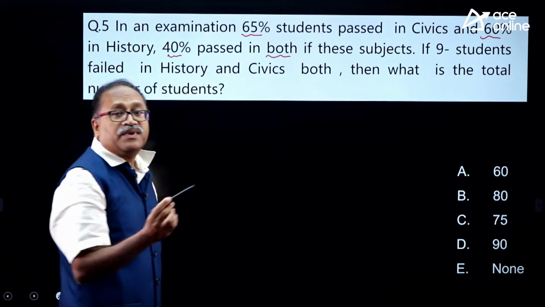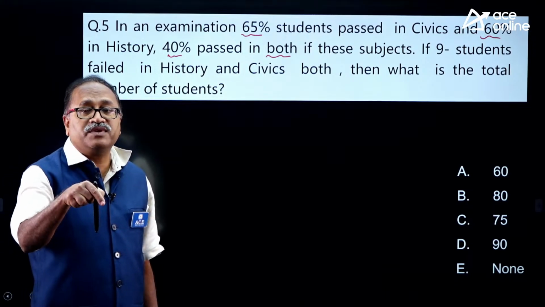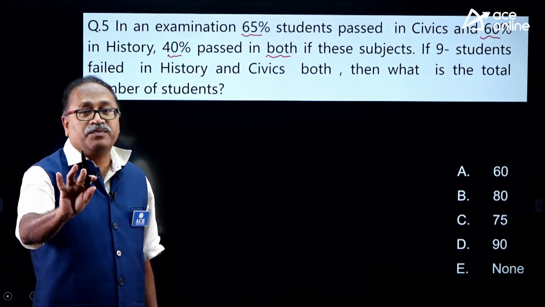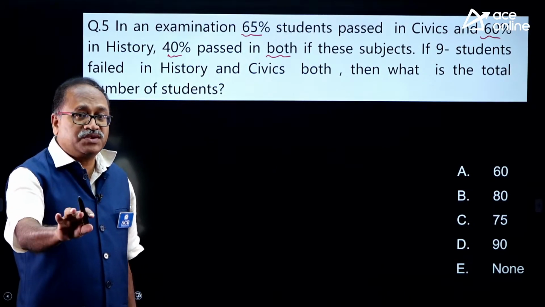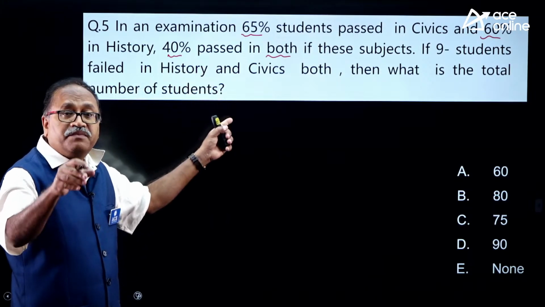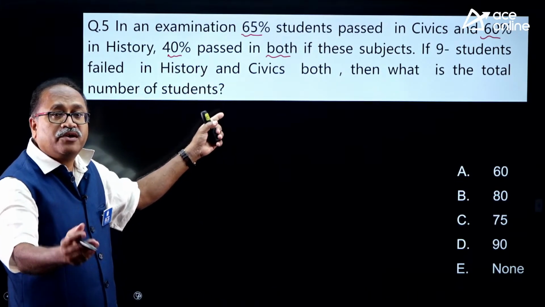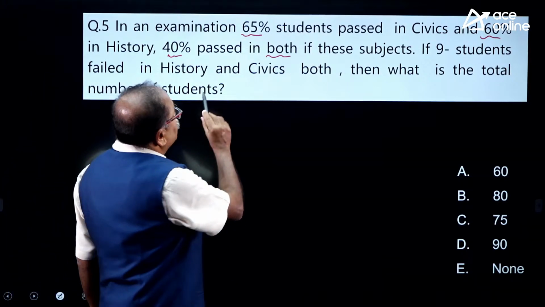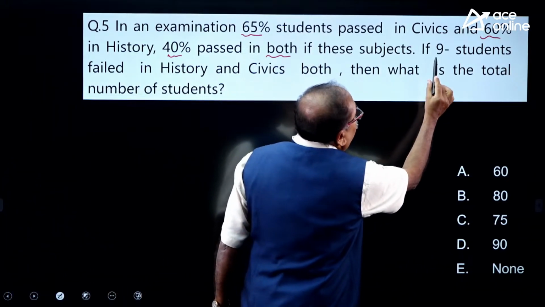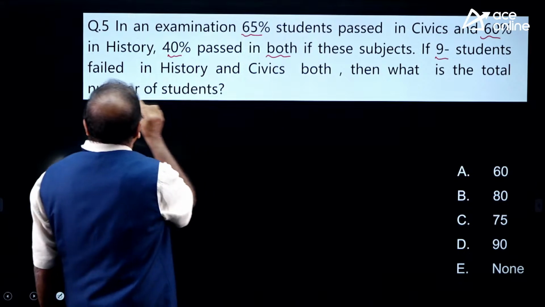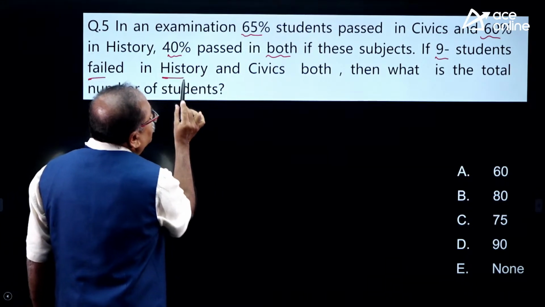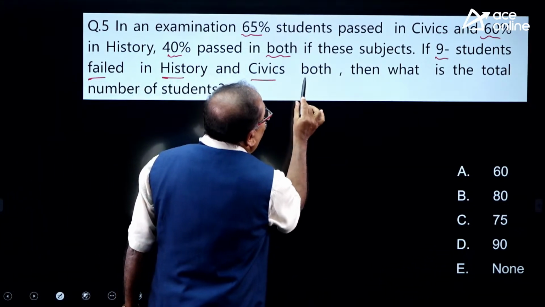We have all the information here, but the next question after this will not have all the information. Wait for the next question, which is based on the same Venn diagram, and check. You will learn a lot in the next question. So 40% passed in both, and 9 students failed in history and civics both.